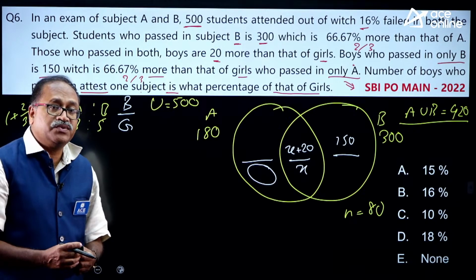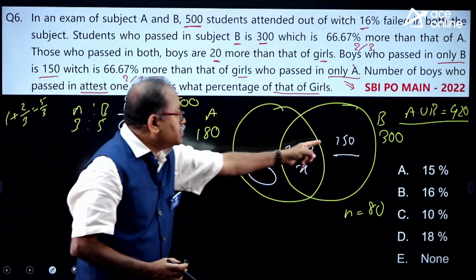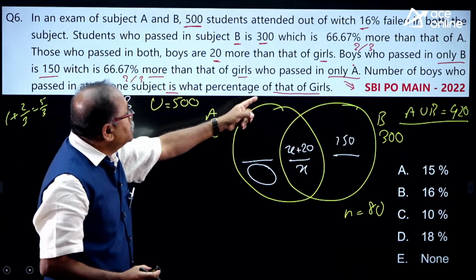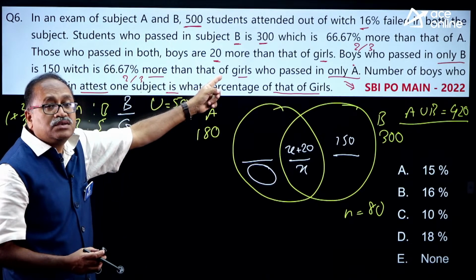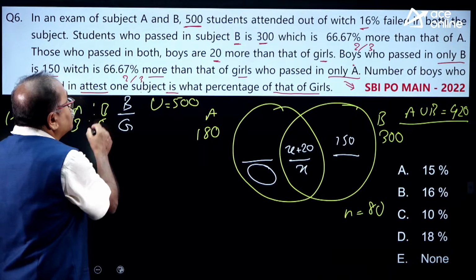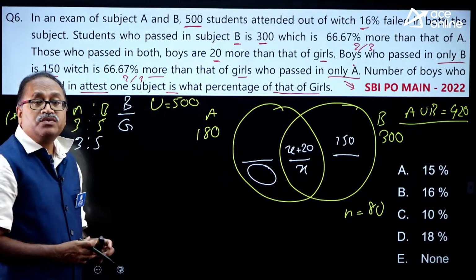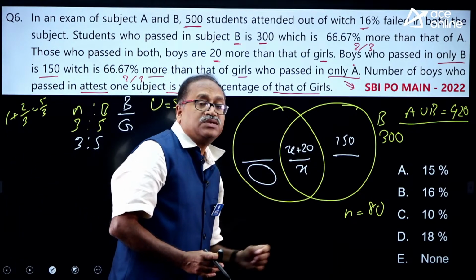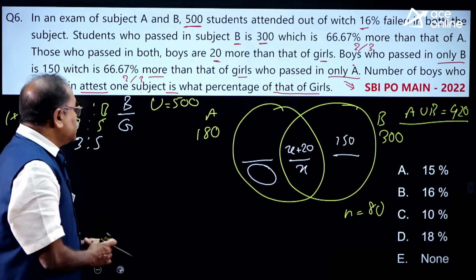All my young friends who are watching the video, can you find out this is 150, which is said to be 2/3 more than the girls. So again the boys to girls is the same 3:5 ratio, and I know the 5 parts is 150, then 1 part is 30, 3 parts is 90.